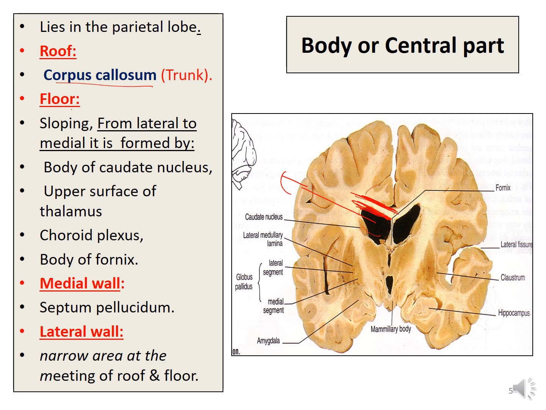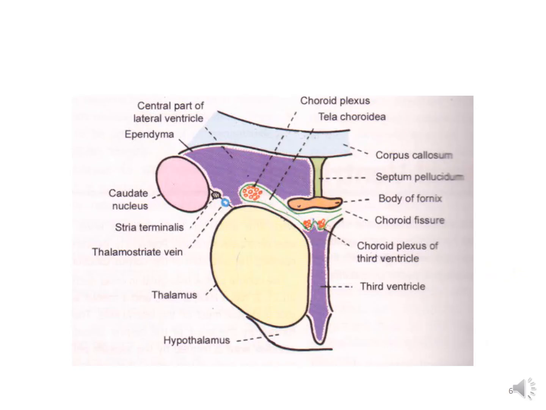The floor slopes from lateral to medial side. So from laterally, there is the body of the caudate nucleus, then the upper surface of the thalamus, the choroid plexus and the body of the fornix. The medial wall is formed by the septum pellucidum, and the lateral wall is the narrow area between the roof and the medial wall.